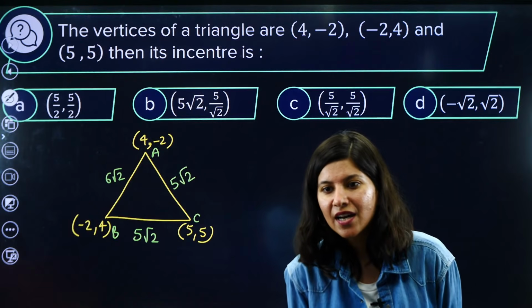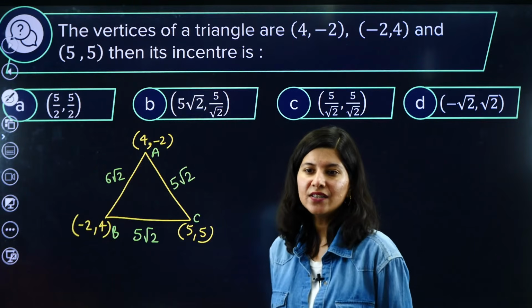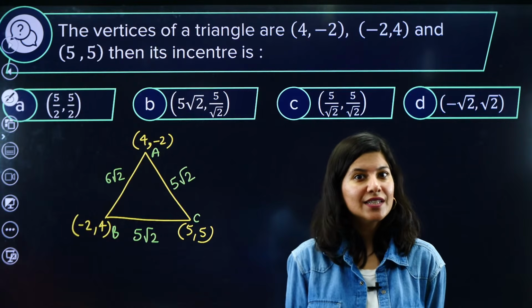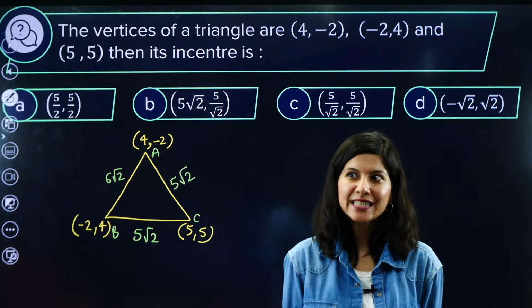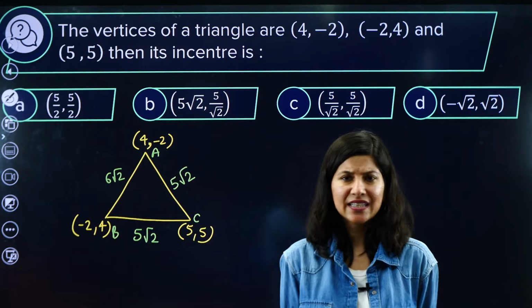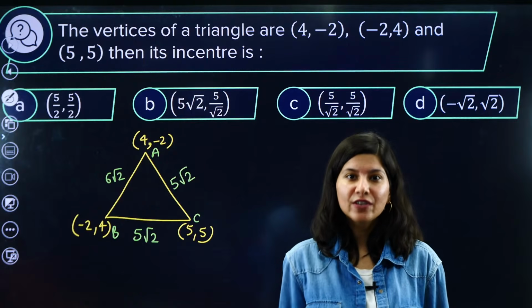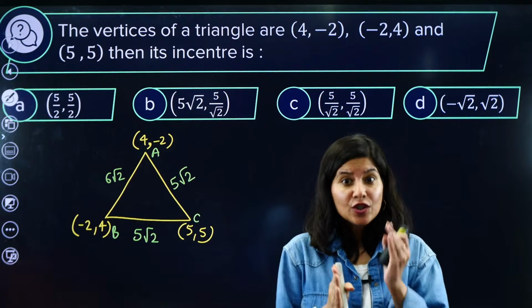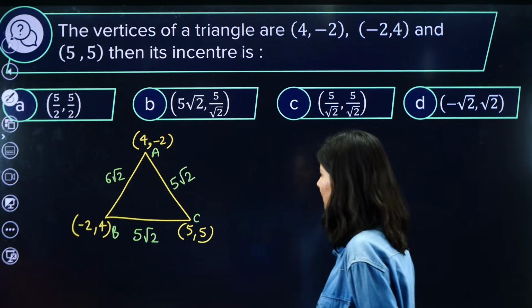Ravali is asking, which lesson to watch first, inverse trigonometry or sets and relations? Beta, sets and relations are very basic. It is like your class 11th sets. Basically the majority we have studied sets only. It is actually not linked. What is linked is relations and functions. So you should watch relations and functions first, then trigonometry, and then go towards ITF, inverse trigonometric functions.